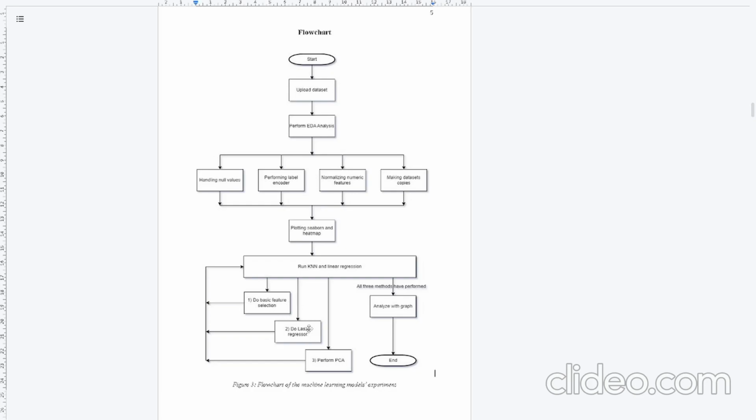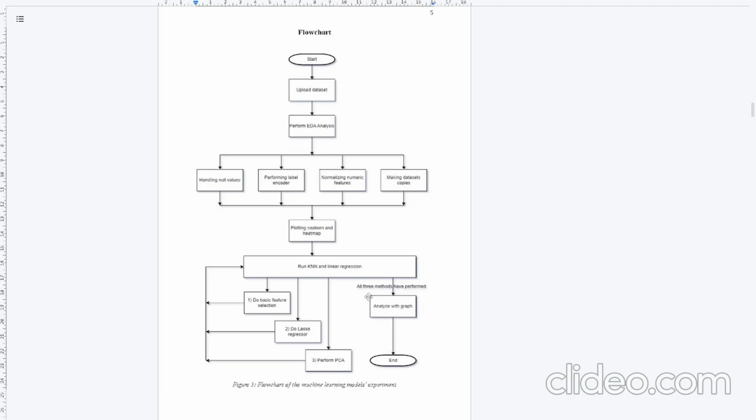For the lasso regressor, we use the technique to select relevant features by penalizing non-zero coefficients and dropping irrelevant features. For PCA, we apply PCA for dimensionality reduction to reduce the number of features.